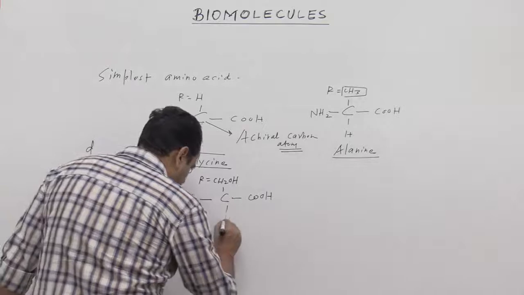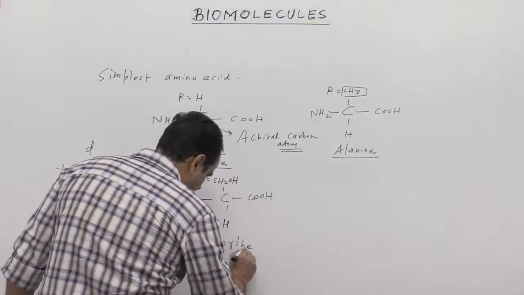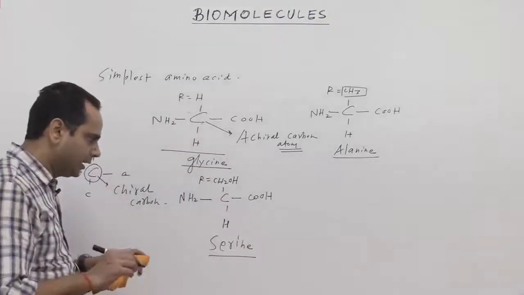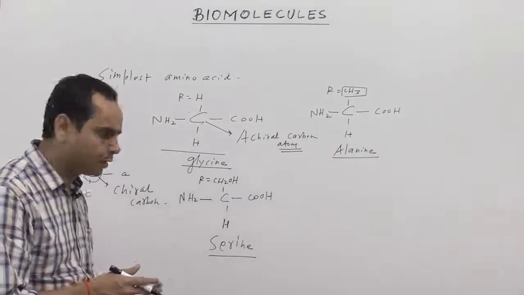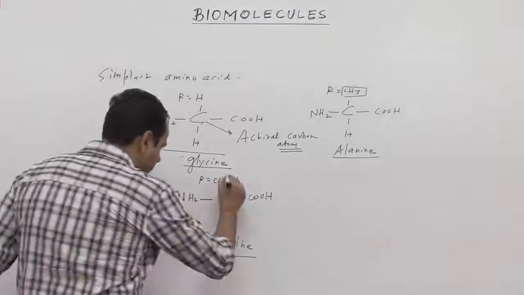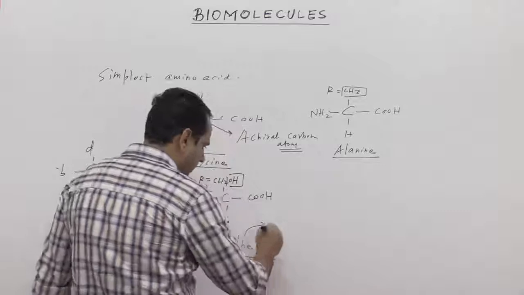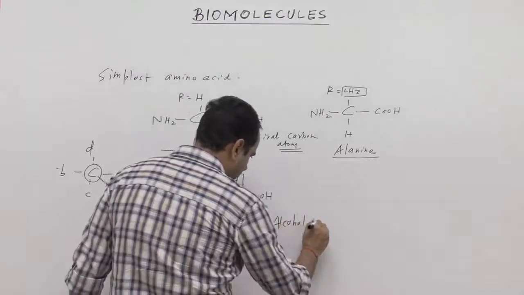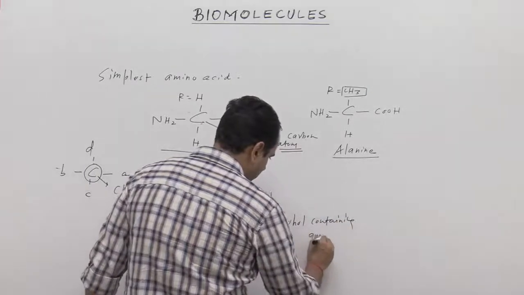This compound is called serine, or we can say it's an alcohol containing amino acid, because this carbon is attached with CH2OH. OH is here. So we can say serine is an example of an alcohol containing amino acid.